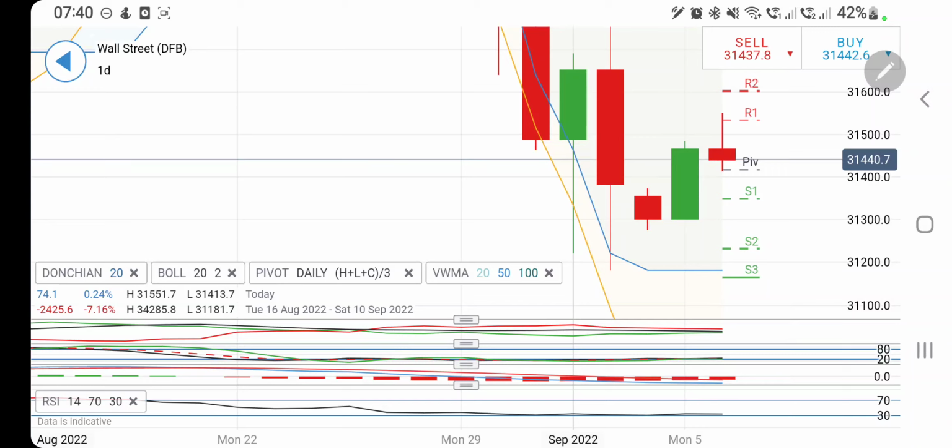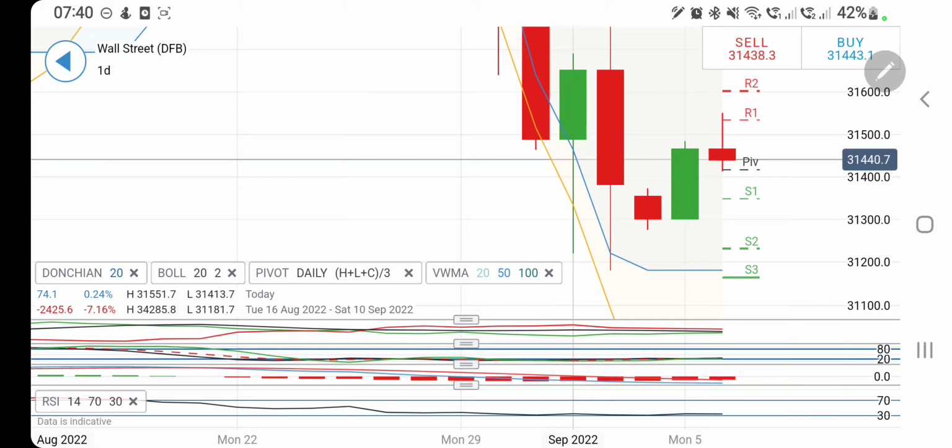In fact, if you are taking a short entry at 31,400 also, please trade with a strict stop loss. In just 20 points, shift your stop loss to cost such that you can preserve your capital till towards 31,300. We can expect that it can reverse at any point of time. Below 31,300, it will call for more bears. Then below 31,300, you can expect 31,200. First target 31,100, and then in fact we can expect it to break below 31,000 levels also.